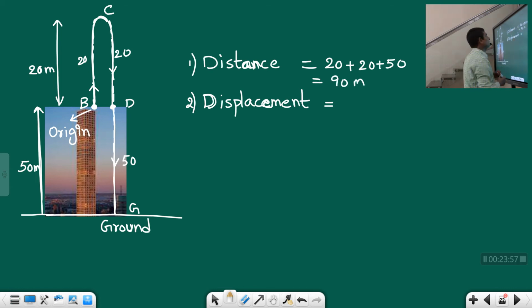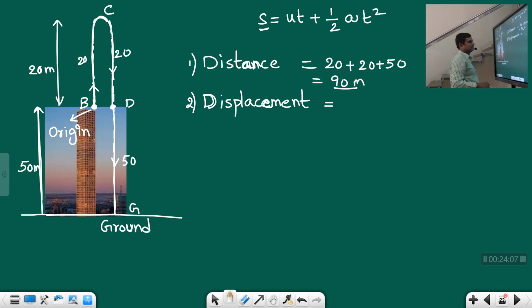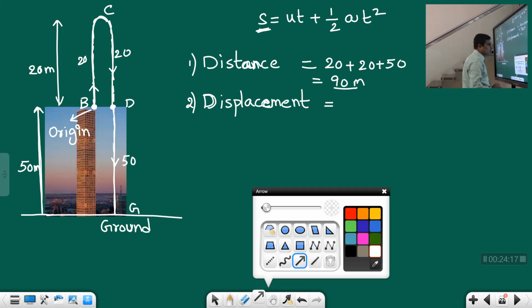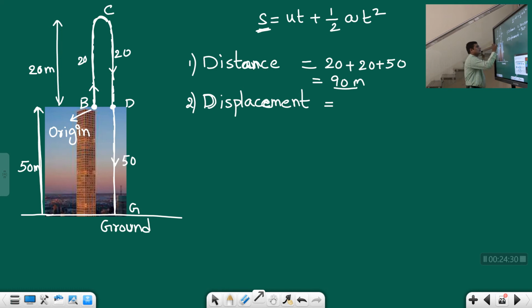Generally students make a mistake: in the equation S equals UT plus half AT squared, they take this value of 90 meters and substitute it here. But that is not correct. Here S represents displacement. So what is the displacement? Displacement means the shortest path between the initial point and the final point. Our starting point is B, and the finishing point is G. So we should draw a line from here like this.